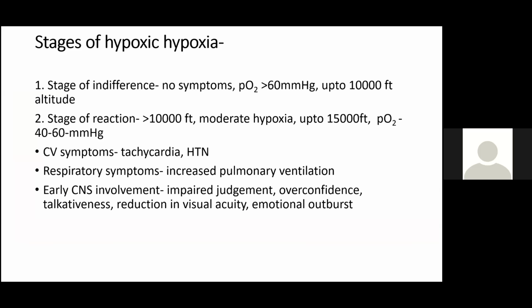Now coming to stages of hypoxic hypoxia. The first stage is the stage of indifference. That is up to 10,000 feet altitude, when PO2 is still more than 60 millimeter mercury, and there are no symptoms. The stage of reaction will start when you go above 10,000 feet. From 10,000 feet to 15,000 feet, there is the effect of moderate hypoxia. PO2 will be between 40 and 60 millimeter mercury.